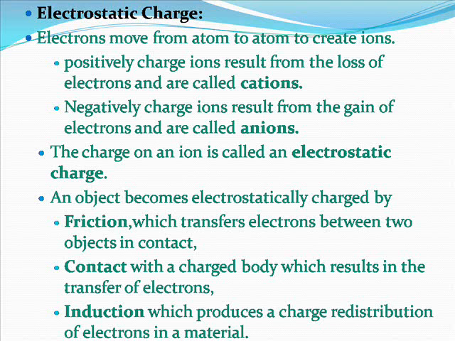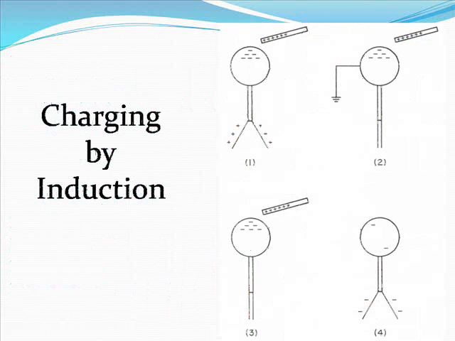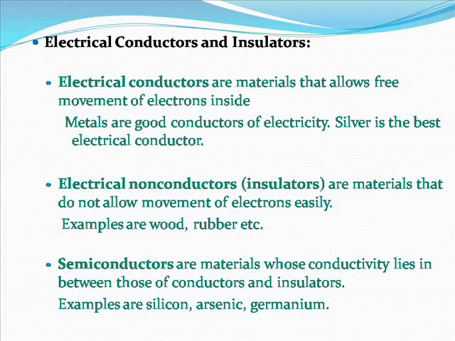An object becomes electrostatically charged by friction, which transfers electrons between two objects in contact; by contact with a charged body, which results in the transfer of electrons; or by induction, which produces a charge redistribution of electrons in a material. Charging by induction.